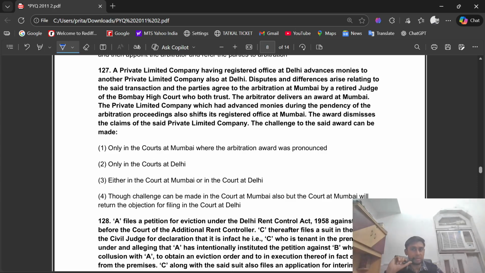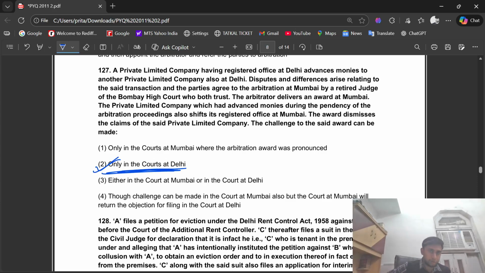The arbitrator delivers an award at Mumbai. The private limited company, which had advanced monies during the pendency of the arbitration proceedings, also shifts its registered office at Mumbai. The award dismisses the claim of the said private limited company. The challenge to the said award can be made only in the courts at Delhi.